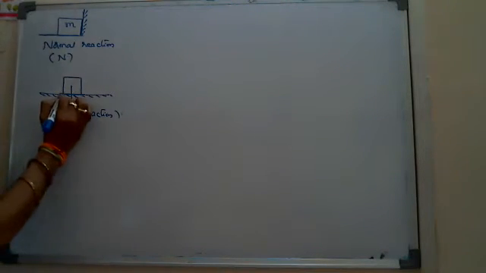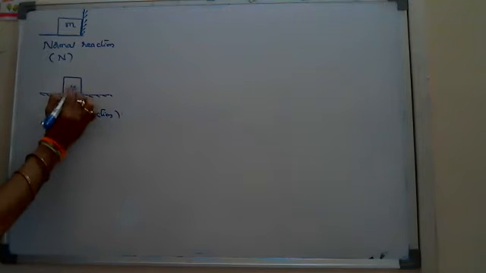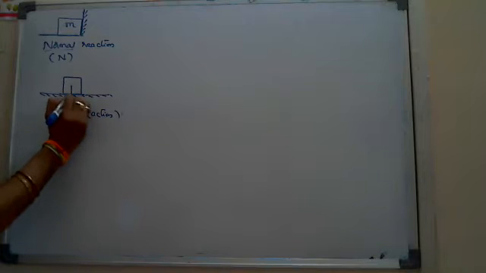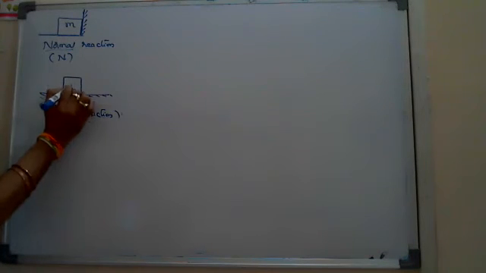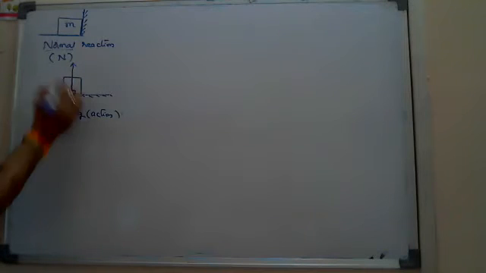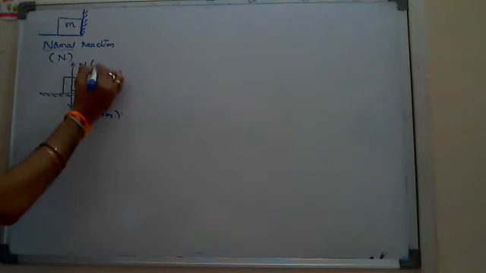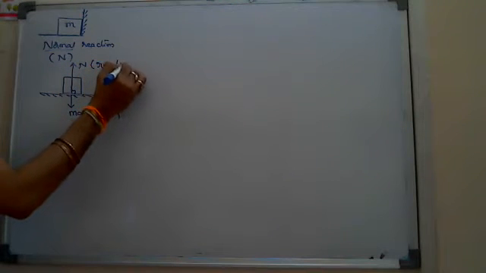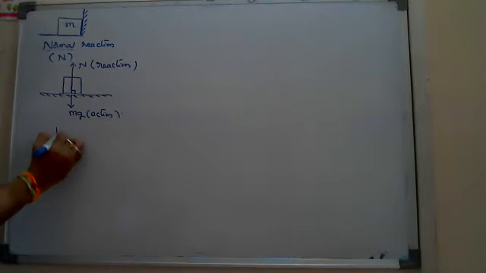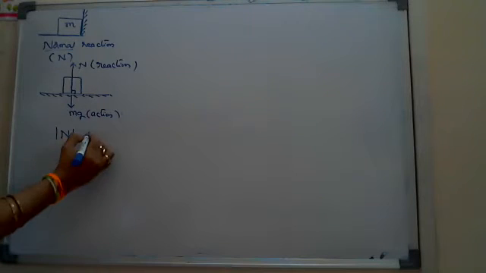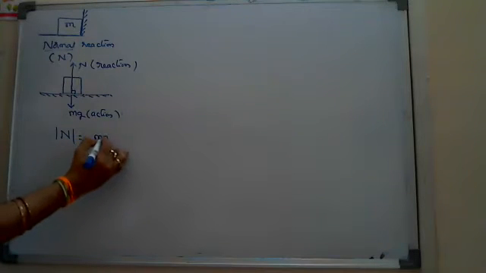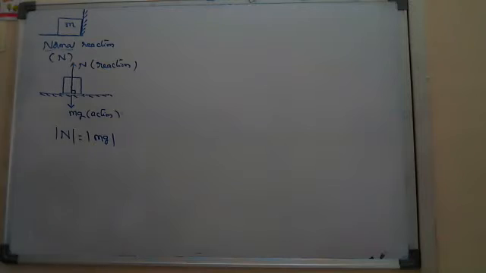That reaction by the floor is, in its name, normal. Normal means perpendicular to the surfaces in contact. The normal reaction will act in the opposite direction to the action. Here, for every action, there is an equal and opposite reaction. That's why in magnitude, N is equal to the opposite component, that is perfectly mg. So the magnitude of weight we write in general.